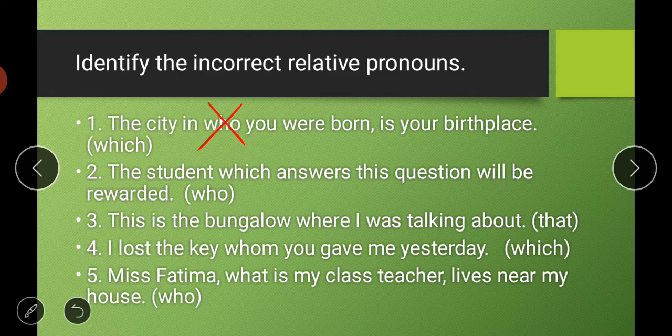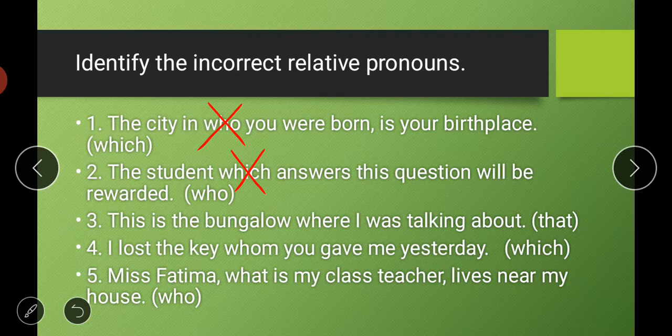And the next one: the student which answers this question will be rewarded. So here, which is a wrong word, which will be replaced by the word who. So who is the right answer here? The student who answers this question will be rewarded.